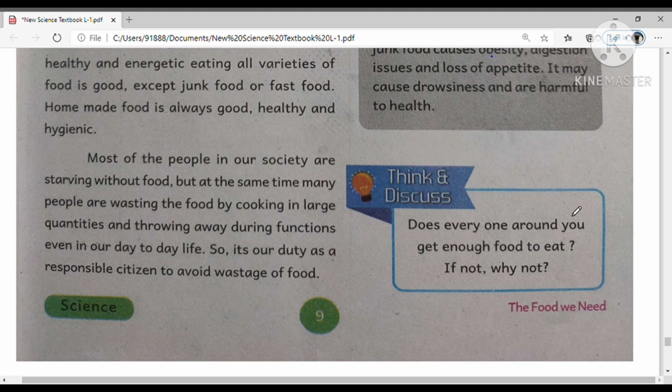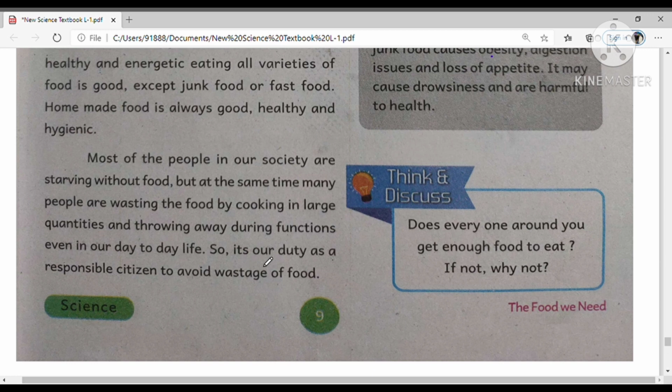Most of the people in our society are starving without food. But at the same time, many people are wasting food. That means most people in our society don't get sufficient food, but many people waste food by cooking in large quantities and throwing it away during functions, even in our day-to-day life.